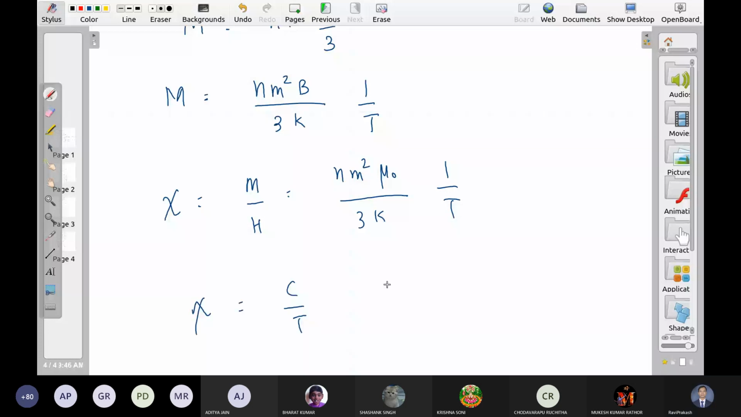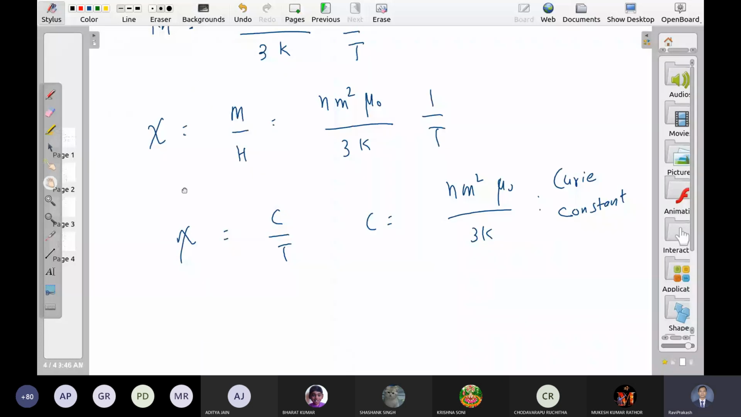What is the name of this? Curie constant. What is this relation? Curie. Okay. So paramagnetism decreases as you increase temperature. If we increase temperature, the paramagnetic effect will start decreasing. What is the connection of temperature with magnetization or susceptibility? This law. And this law has a name, Curie's law. Okay.